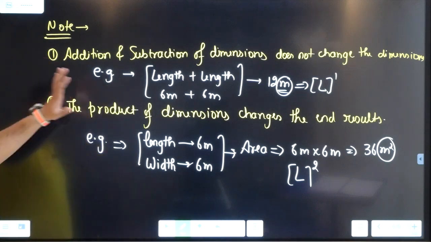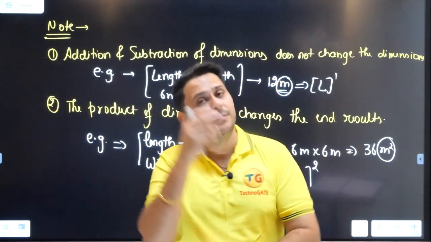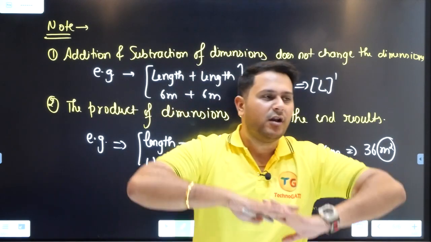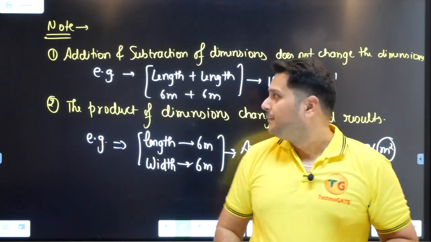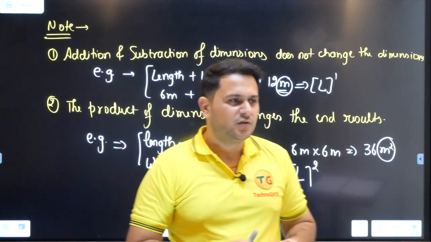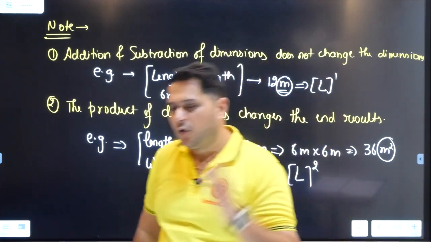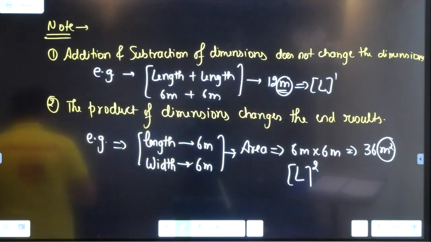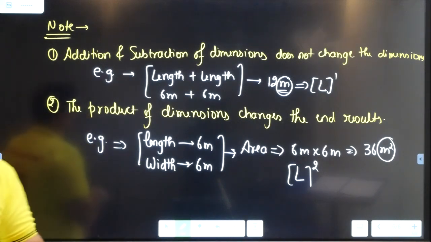So from this particular page of the note, we can conclude one thing, that addition and subtraction of the dimensions will not create any impact on the end results, whereas the product of the dimensions is going to make a very, very big impact, right? So just see this, I'm getting aside so that you guys can see, and I'll have a sip of water and we will proceed, right?